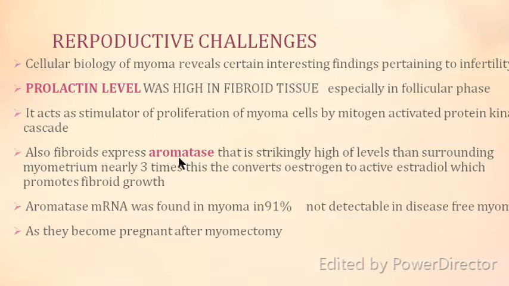Also, the fibroids have increased aromatase activity, which was strikingly high, nearly 3 times that of the corresponding myometrium, and converts estrogen to active estradiol, which promotes fibroid growth. This aromatase messenger RNA was found in 91% of the cases of myoma, and after myomectomy it was not detectable.